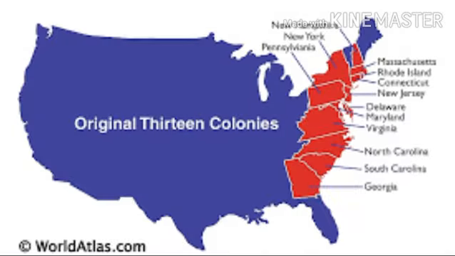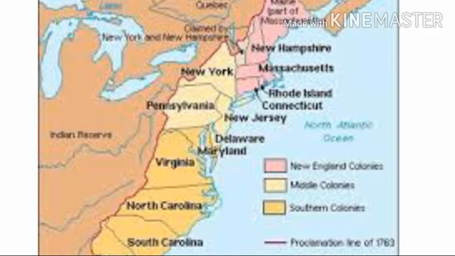England established 13 colonies on the east coast of America. Initially, England had nominal domination over these colonies, but later the English Parliament laid oppressive restrictions and taxes on these American colonies. So first, what happened? They established the colonies. How many colonies? 13 colonies. First, England had only nominal domination. For the namesake, they were dominating those colonies.